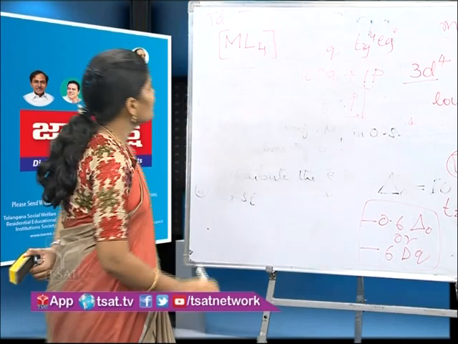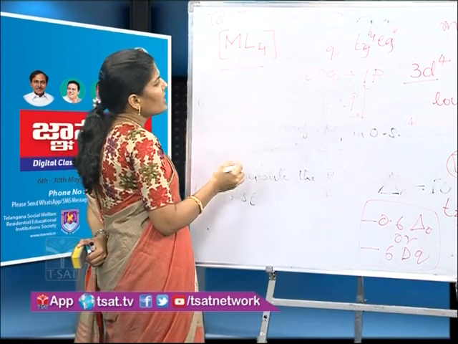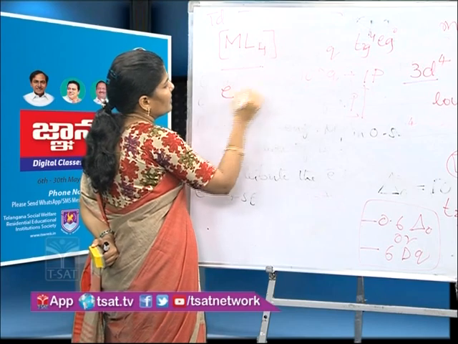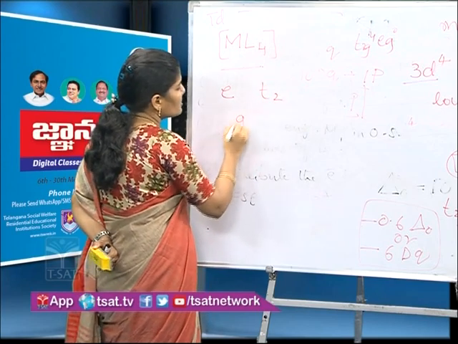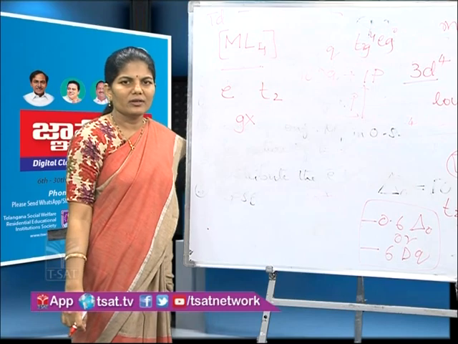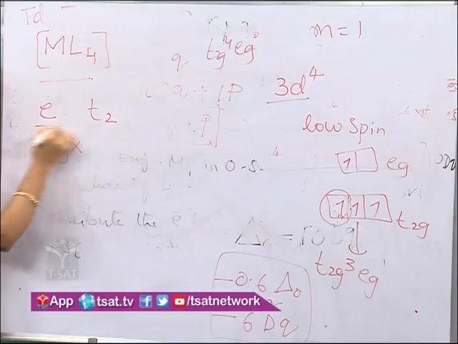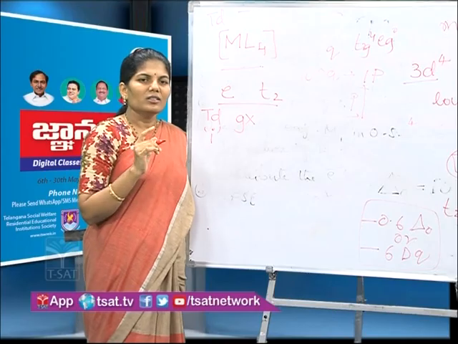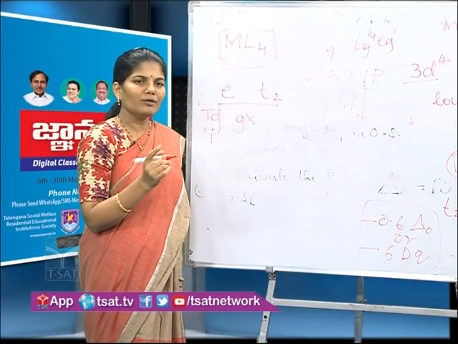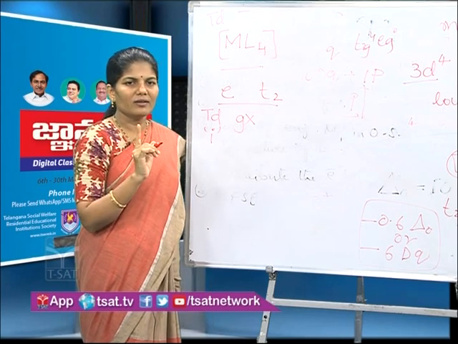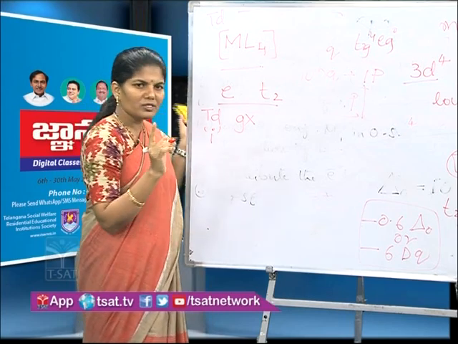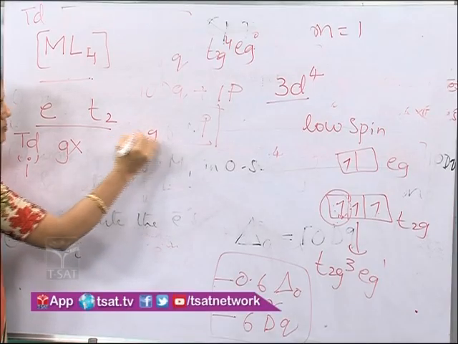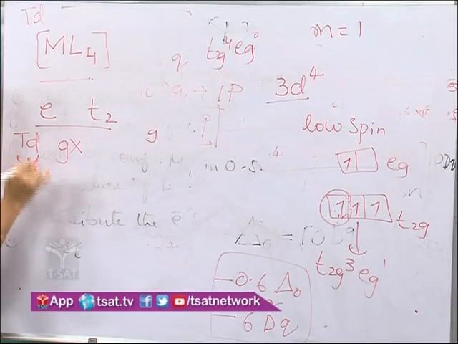Here in tetrahedral geometry, orbitals are named as E and T2. The g term is not used in tetrahedral geometry because tetrahedral does not have an inversion center. Already I have discussed that for molecules which have an inversion center, we can represent the gerade term, and if an inversion center is not there, we should not give this gerade term, right?